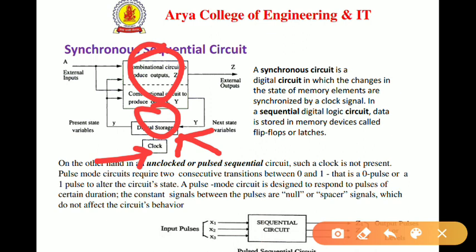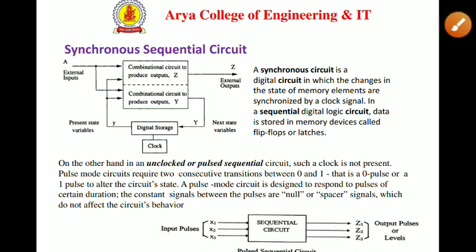In a sequential digital logic circuit, data is stored in a memory device which is called a flip-flop or latch. On the other hand, in an unclocked or pulsed sequential circuit, such a clock is not present. We have another type of sequential circuit, that is the pulsed sequential circuit.